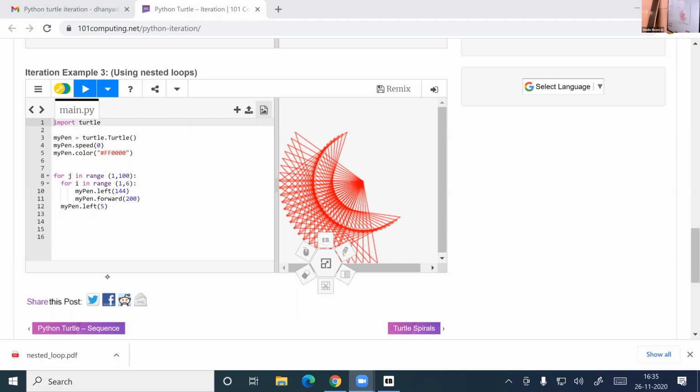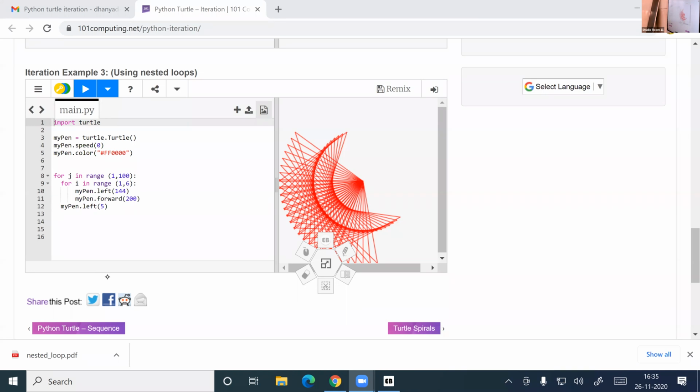In this program, we can see a nested loop here, isn't it? For j in range 1, 100, for i in range 1, 6. From here, what did you understand? The outer loop will work. How many times will the outer loop work, Amal Raj? The outer loop will work 99 times, isn't it?